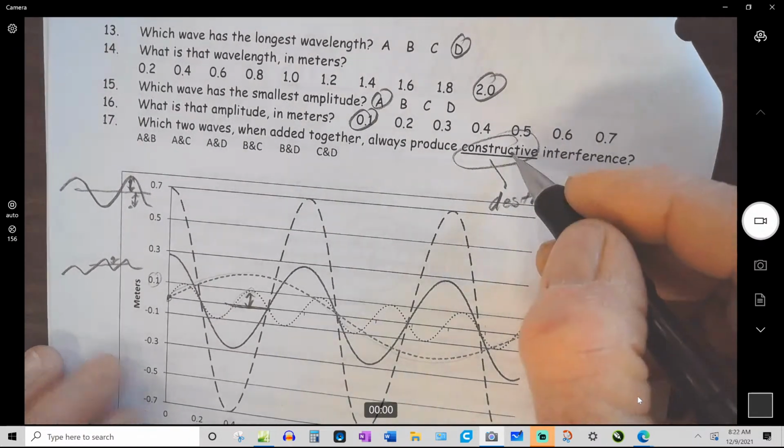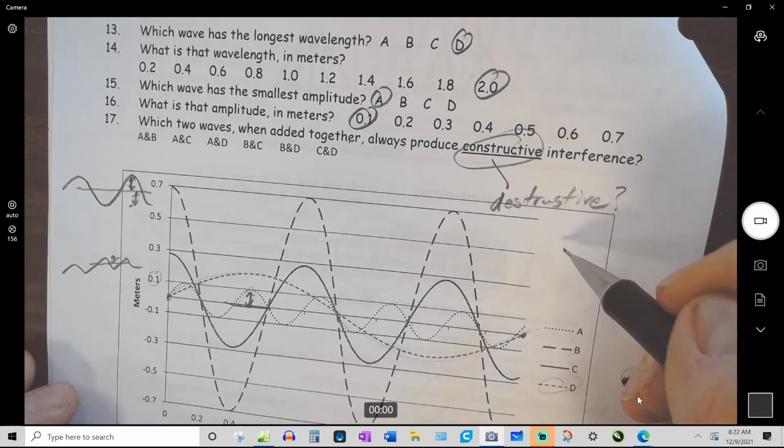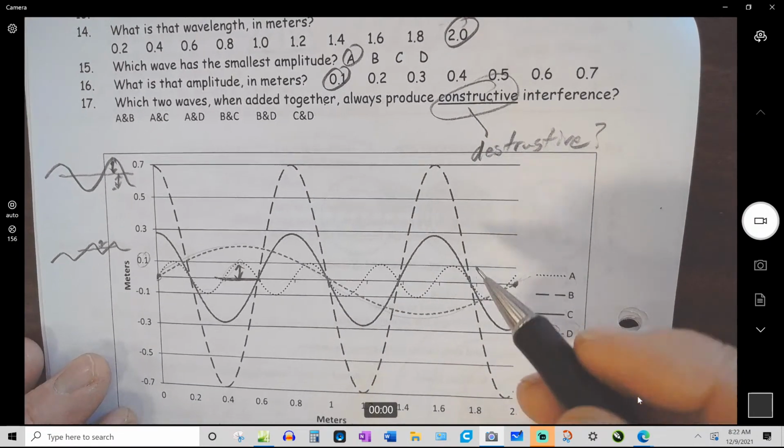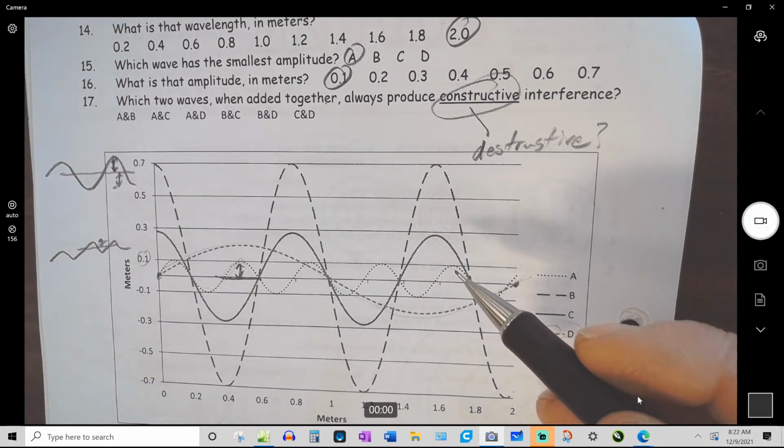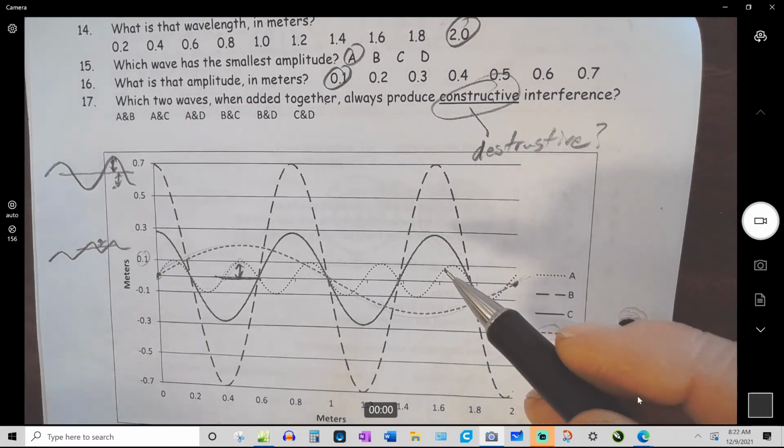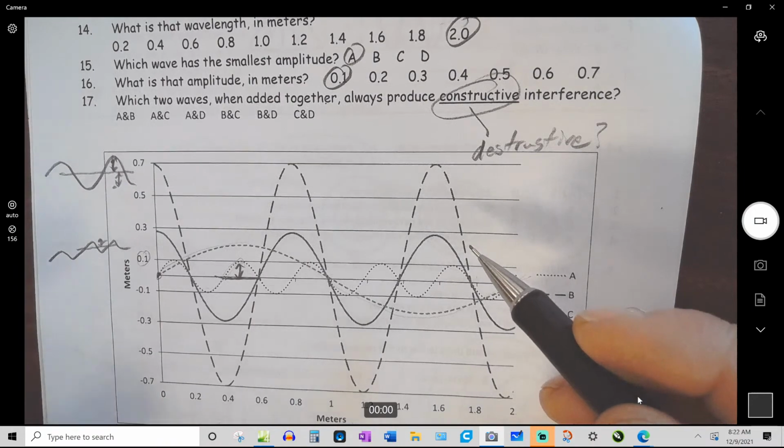So be expecting either kind of question on the quiz. Constructive interference is when the two waves add to one another all the time. Like one's positive and the other's positive, and the sum of those is bigger. Destructive would be the opposite.